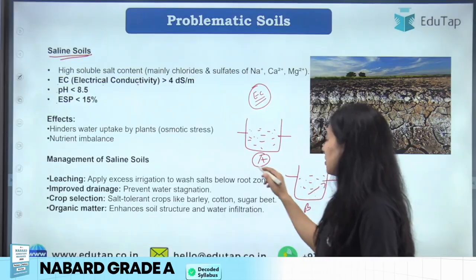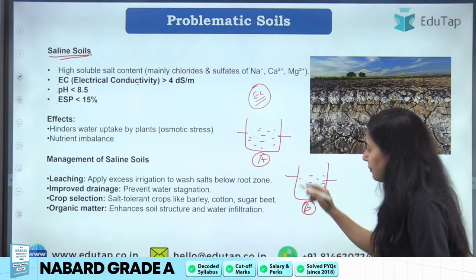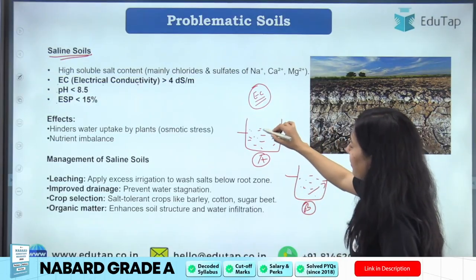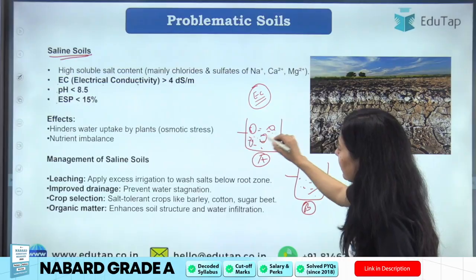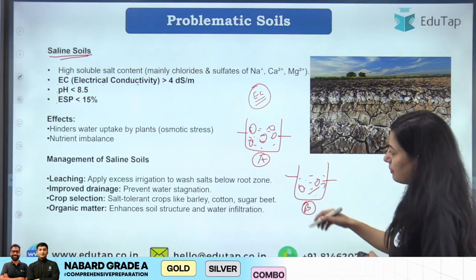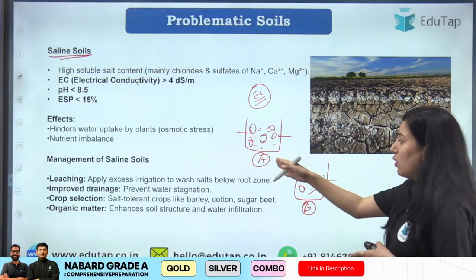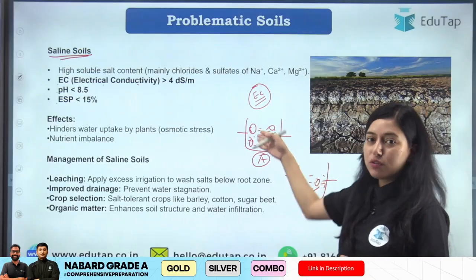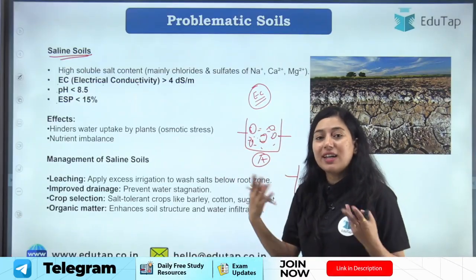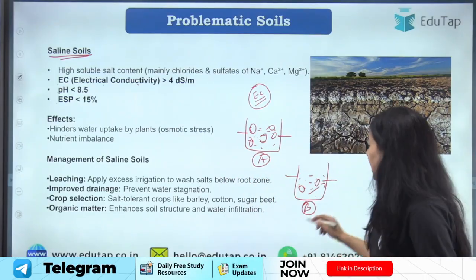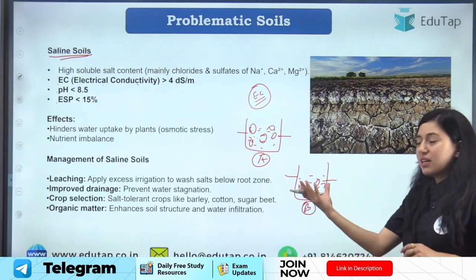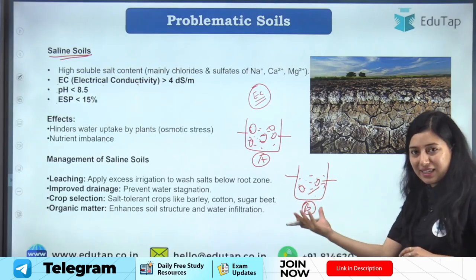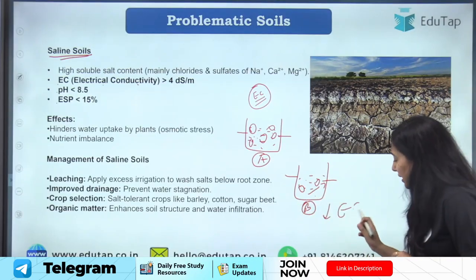Say A has a higher concentration of salts, B has a lower concentration of salts. These are salts, right? So the electrical conductivity of A will be higher, because more salt is present here, and salts will conduct more electricity, right? In B, as the concentration of salt is less, it will have low electrical conductivity.